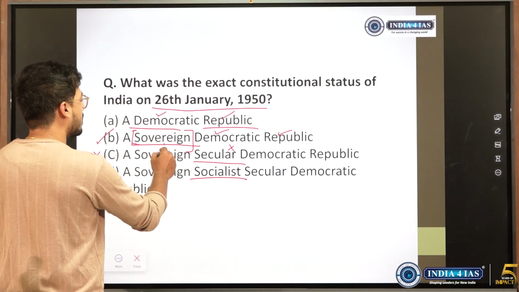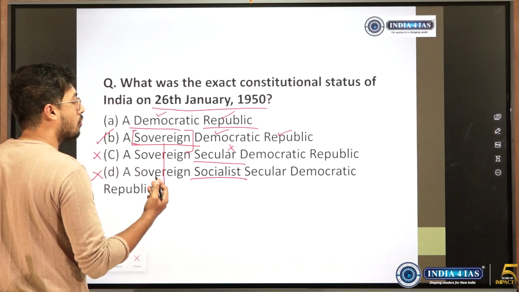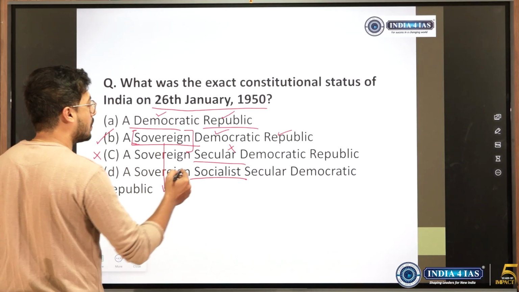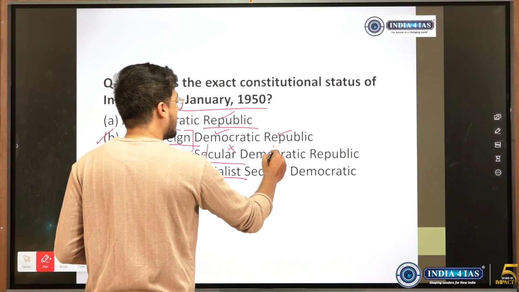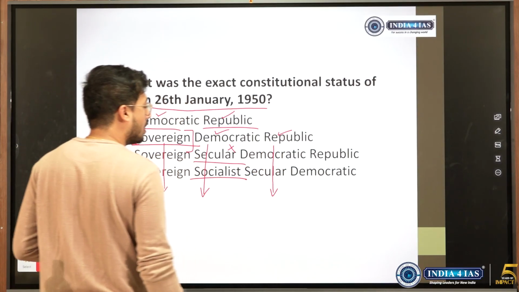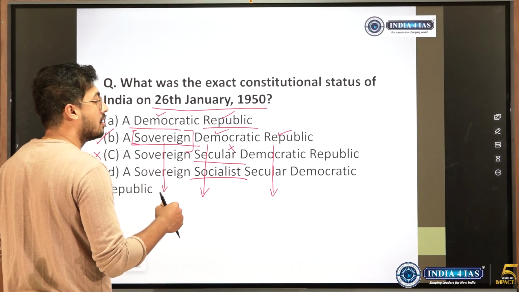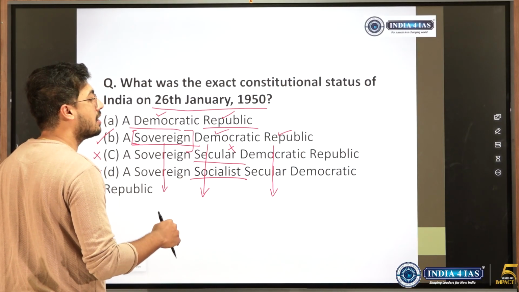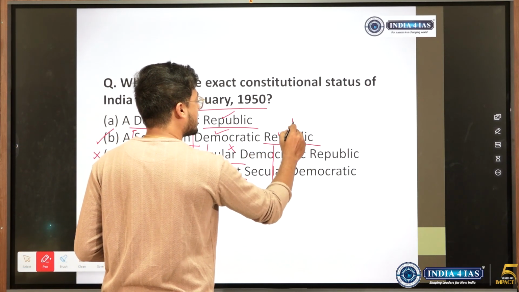Sovereign means India has the freedom to take its own decision. There is no other power over it which will control it, like it was during the colonial time. Democratic means the supreme source of power is the people. Republic means the head of the state shall be elected and does not derive power from birth, and any citizen of India is eligible to become the head of the state. The head of the state is the President, right?